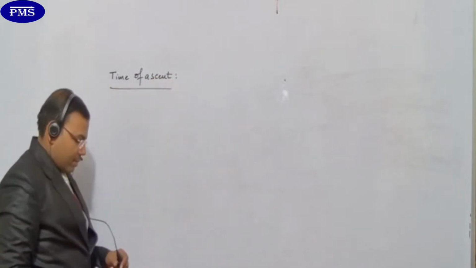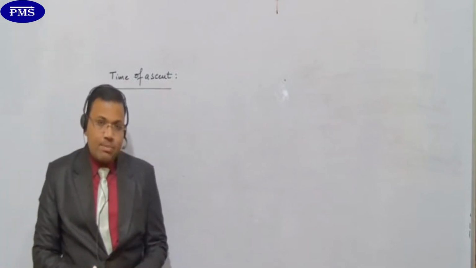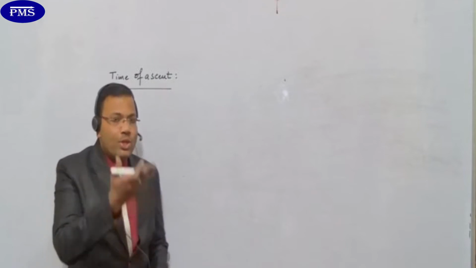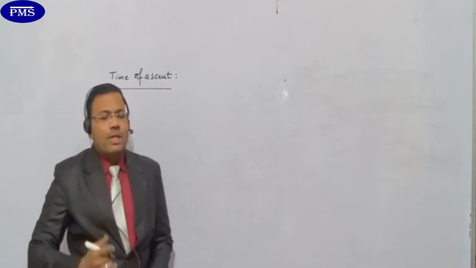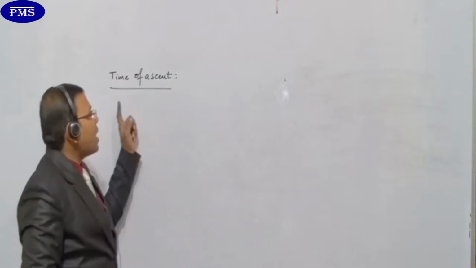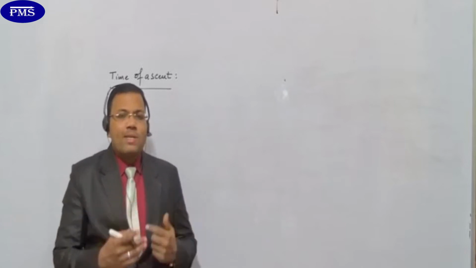Time of ascent. What is this time of ascent? टाइम ऑफ एसेंट मींस, एसेंट का मतलब ही होता है बेटा ऊपर जाने के लिए हम एसेंट का वर्ड यूज करते हैं. When something comes down, no, descent का word use करते हैं. So this time of ascent means the time taken by a body to reach the maximum height.